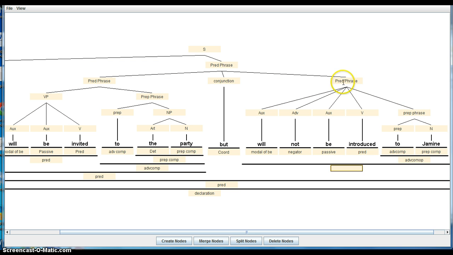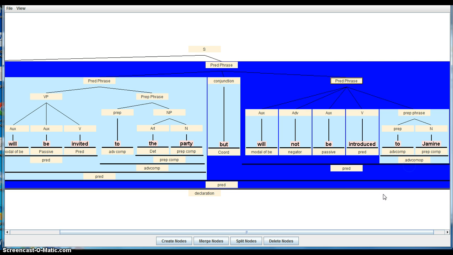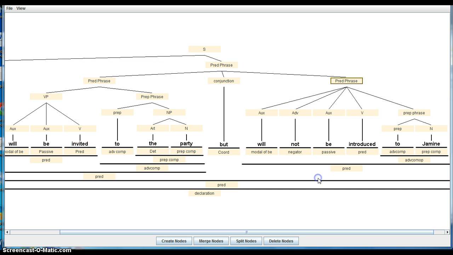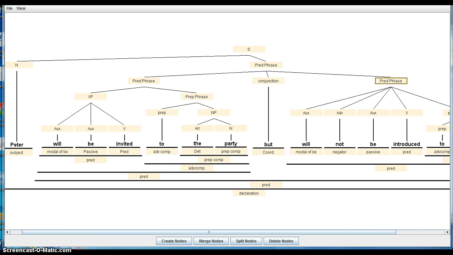Okay, so now if we go further, to Jameen is also an adverbial complement, and then we have this guy here, which is will not be introduced to Jameen. That looks very much like it is a predicate phrase. Okay, and are there any others? Are we missing any functional slots here? Doesn't appear so. So it's a lot of stuff introduced, but it looks like it's right. Okay, so we're going to quit here.